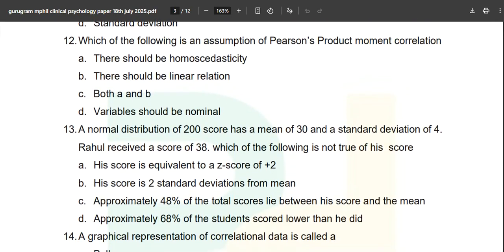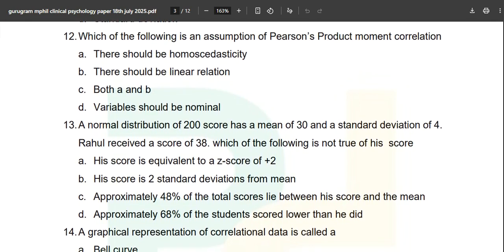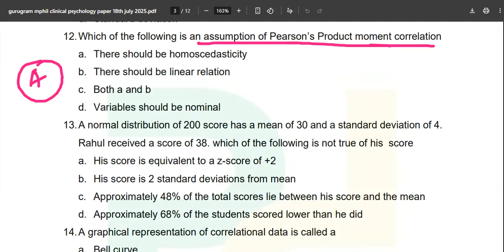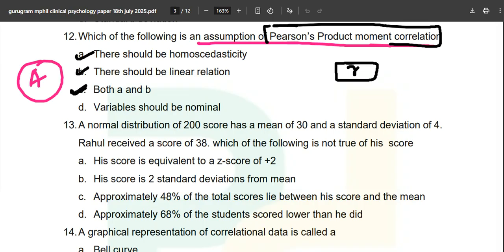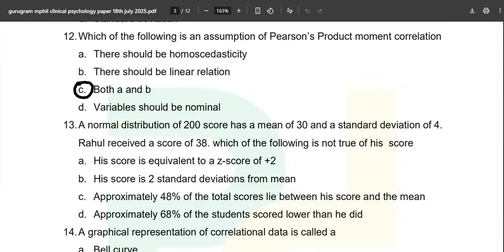Now, which of the following is an assumption of Pearson product moment correlation? Once again, the question is coming directly from the ebook. And what is Pearson product moment correlation we are talking about? We are simply talking about the small r, the correlation coefficient. So obviously there should be a linear relation and there should be homoscedasticity. Option A and B. So option C becomes the correct answer, both A and B we need in this particular question.